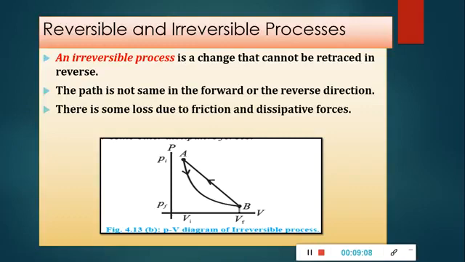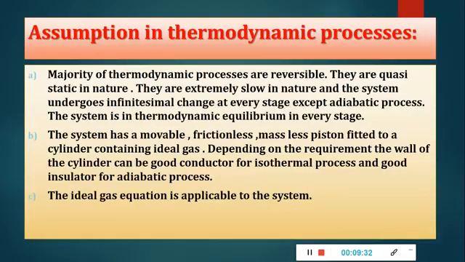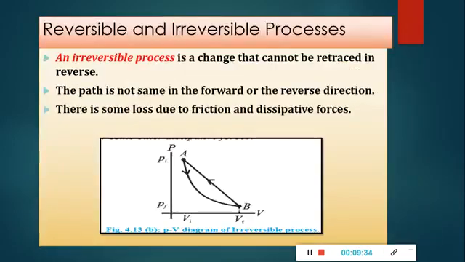In an irreversible process, the change of state depends upon the path. So we can see that most real-life thermodynamic processes that we deal with are irreversible processes. Now, what are the causes of the irreversibility?